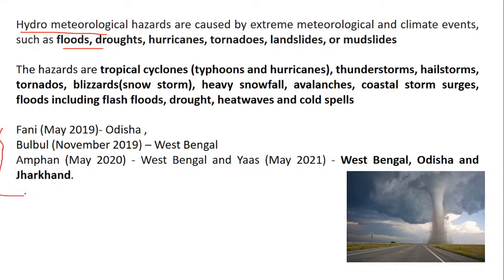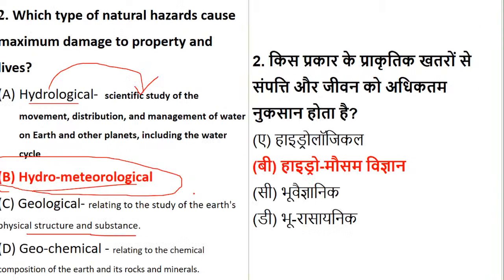Now the latest states which were affected were Odisha in May 2019, West Bengal in November 2019, West Bengal again in May 2020 and 21. So some 6,000 and plus lives have been affected due to these hydrometeorological hazards. That is the state of West Bengal. So that you have to keep. But as I said, this particular question almost touches current affairs. So when I take a session on current affairs, especially with environment, at that time we will touch this point once again. Okay, fine. So this is what question number 2 was, that is on natural hazards.